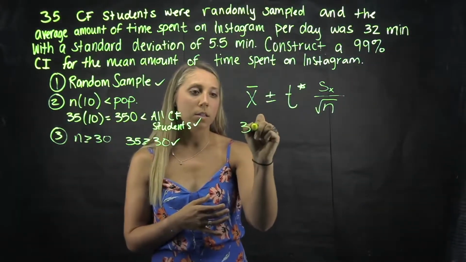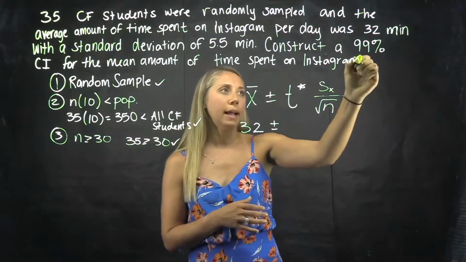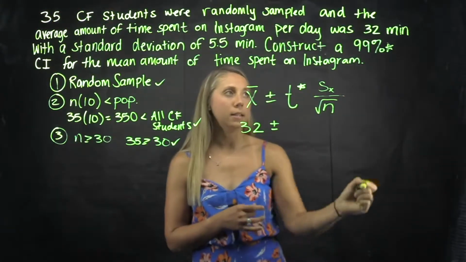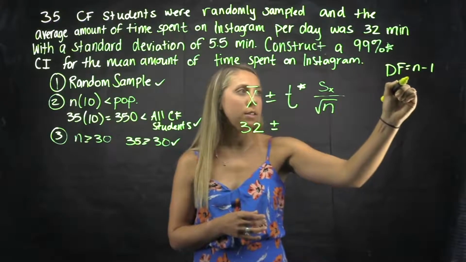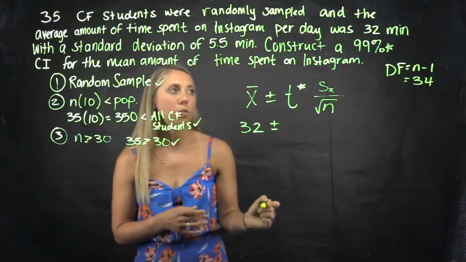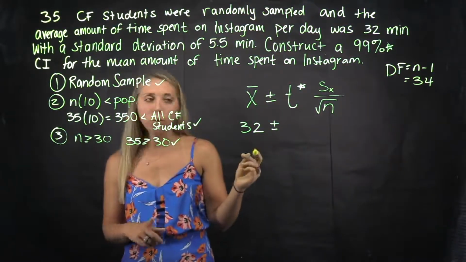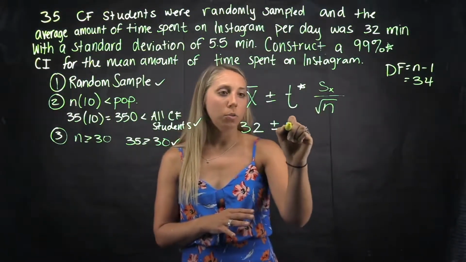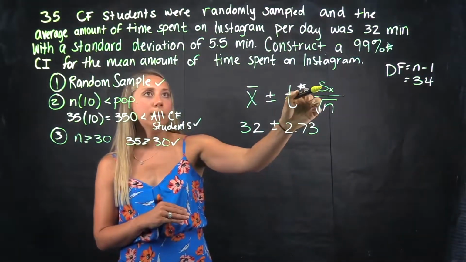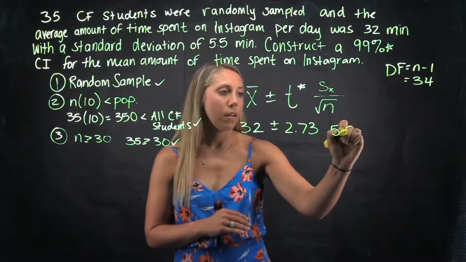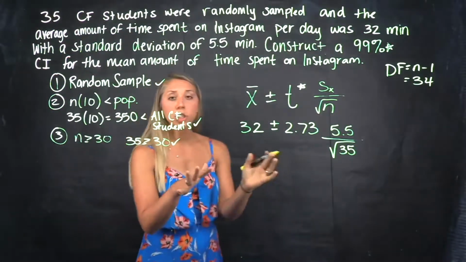So we know x bar is 32 minutes, plus or minus t star is dependent on degrees of freedom and this 99%. So we know degrees of freedom here is n minus 1, which would give us a degrees of freedom of 34. If you look that up in your table with 99% confidence, you get something close to 2.73. So then standard deviation is 5.5 over the square root of 35. So that's plugging it into the general formula.